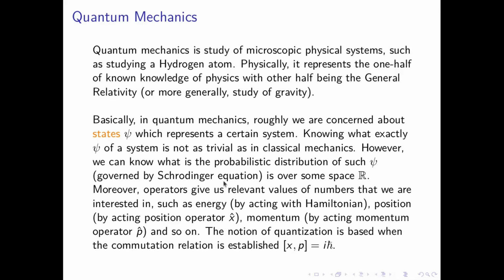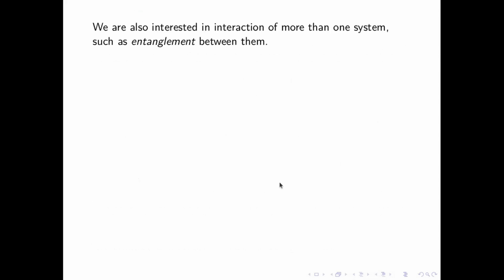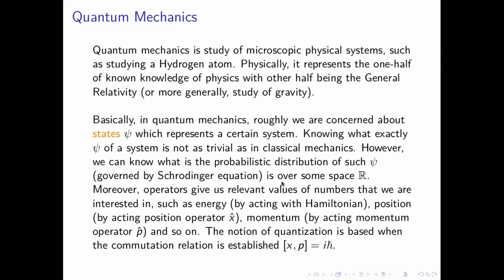This psi is governed by a partial differential equation, the Schrodinger equation, which is over some space R. So you can know the probability distribution of some state over some space. Moreover, operators give us relevant values of numbers that we are interested in, such as energy.